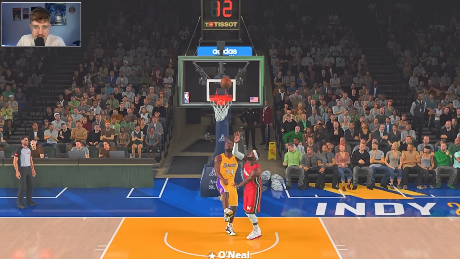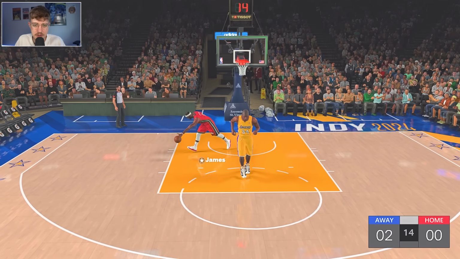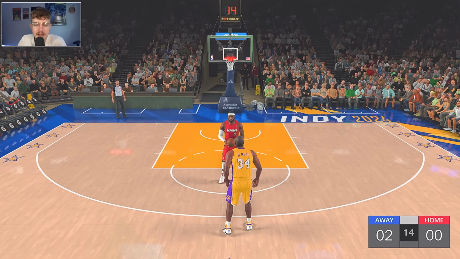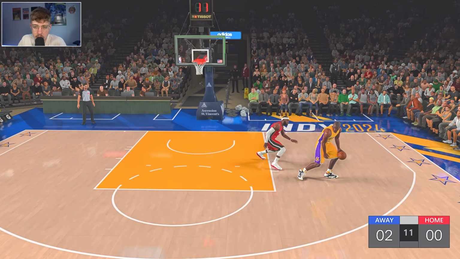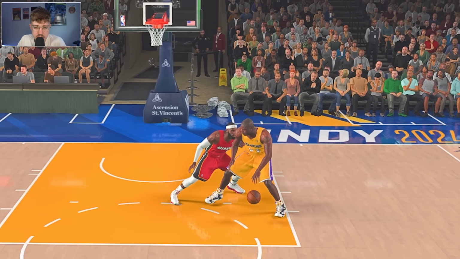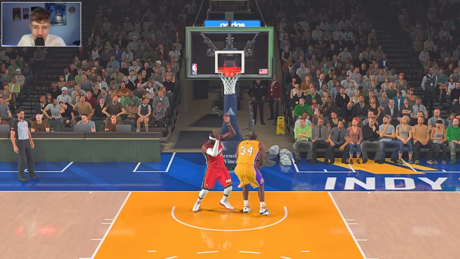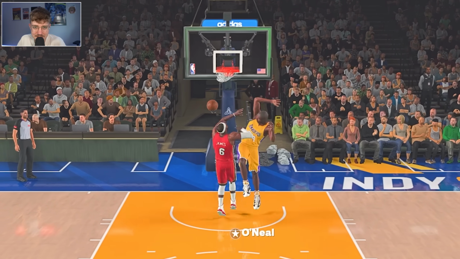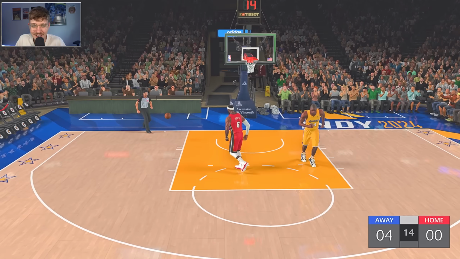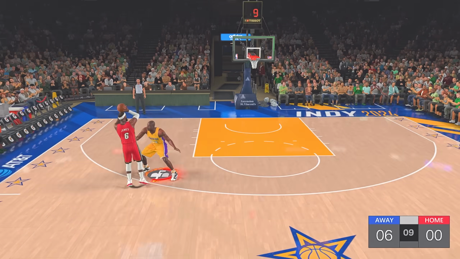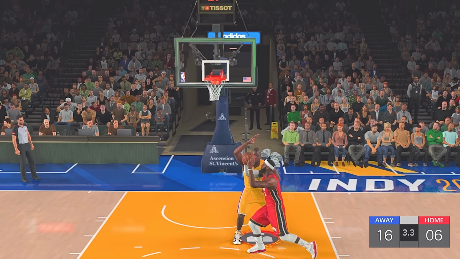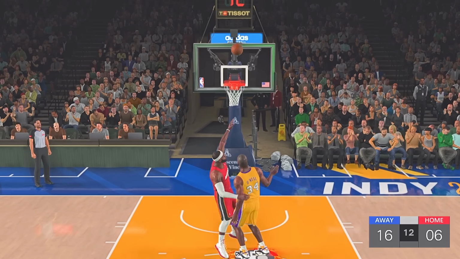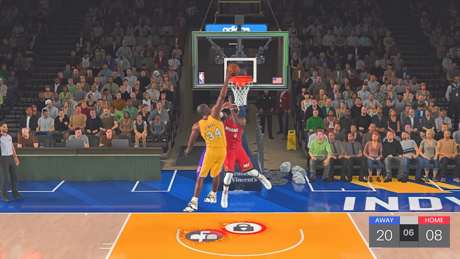And Shaq with a block to start and a layup. Shaq with the 2-0 lead. Now, the thing about centers, though, is that they play pretty boring in these 1v1s. He's probably just going to post up and try to score that way. And he is just bullying LeBron to start. Misses the shot and the poster dunk. The poster putback dunk. Yet again, Shaq was unstoppable in this game. This is just what happens in 2K when you have someone with a major height advantage. And Shaq won easily, 22-8.